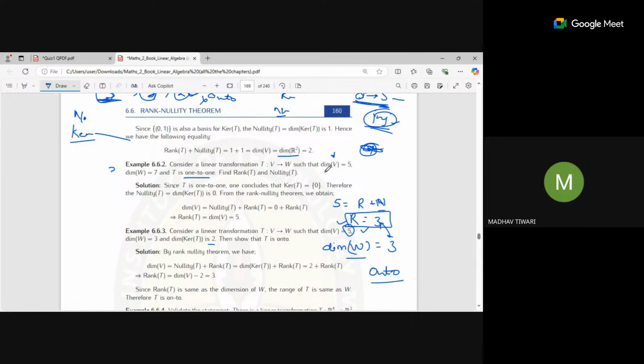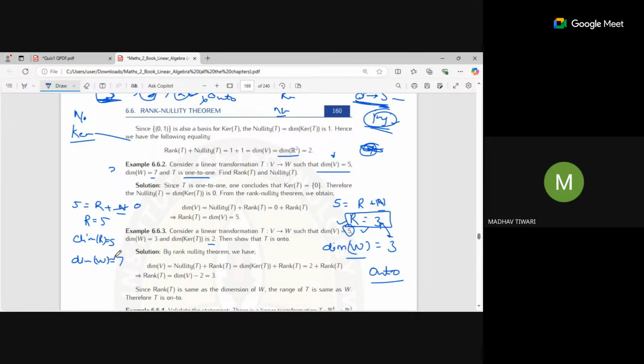Okay. Let me tell you one thing. The dimension of V is given as 5, right? So 5 is nothing but rank plus nullity. Use the theorem directly. What is nullity here? It is given that the transformation is one-one, so nullity will be 0. So what will be the rank? The rank will be 5, meaning the dimension of the range space is 5. And the dimension of W is given as 7.